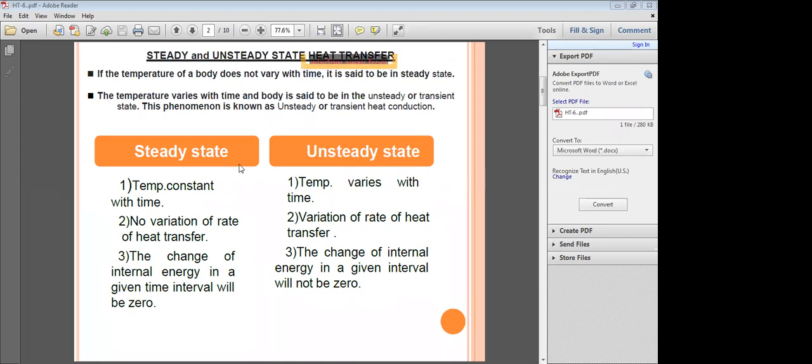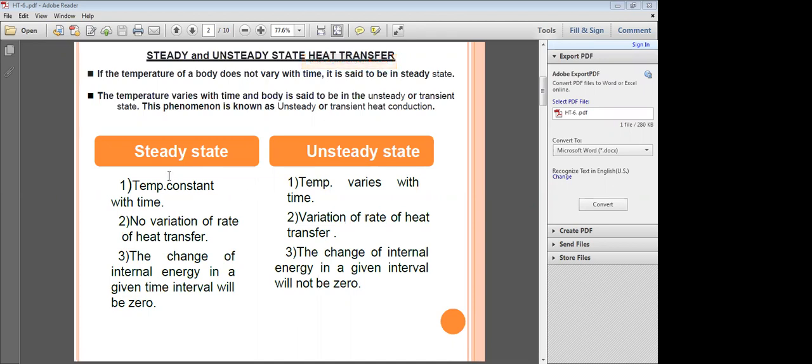Steady state conduction: here the temperature is constant with time. That is the difference between steady state heat transfer and unsteady state heat transfer. If the temperature is constant with respect to time, that is steady state. If the temperature varies with time, that is unsteady state heat transfer.